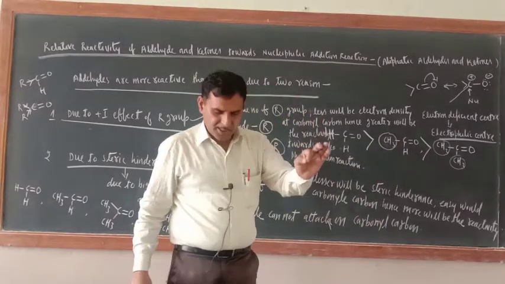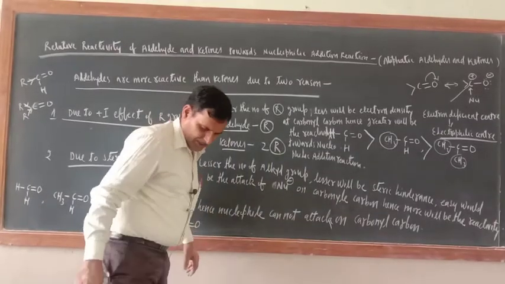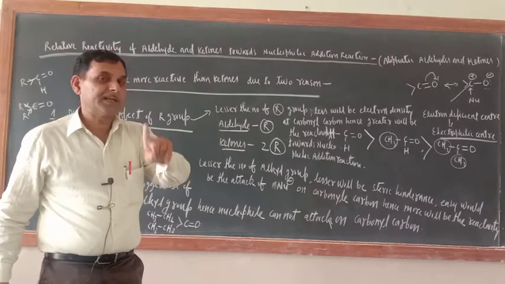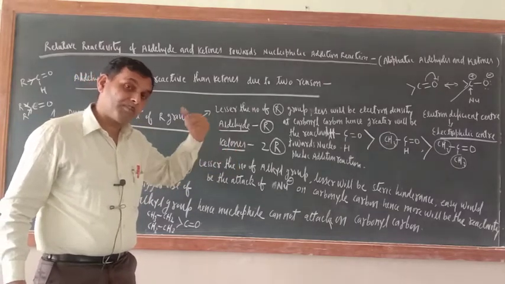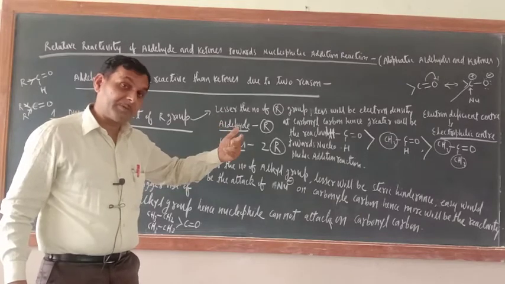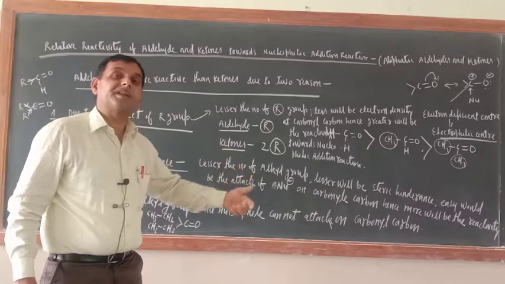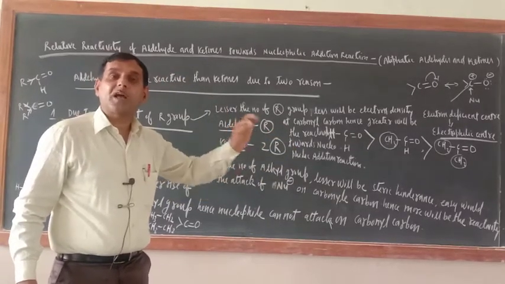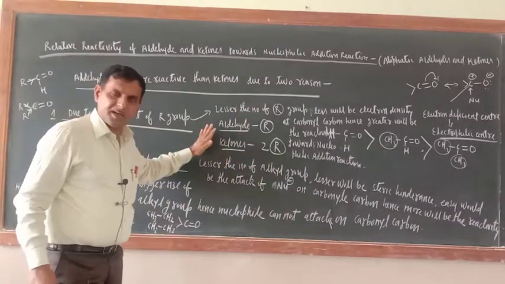So once again, the greater the number of alkyl groups, the greater will be the magnitude of the plus I effect. Hence greater will be the electron density at the carbonyl carbon. Hence lesser will be the reactivity toward the nucleophilic addition reaction. We want the carbonyl carbon to be electron deficient. Okay, this is the reason.